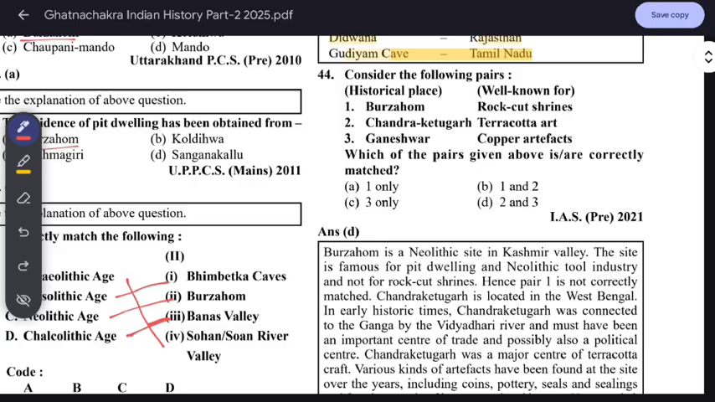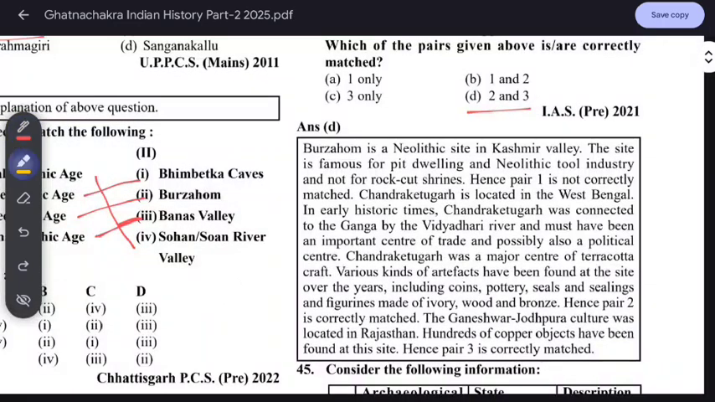Pairs which are correctly matched? Here Burzahom is a pit dwelling site, so the first is not correct. And second, Chandraketugarh is terracotta, correct. Ganeshwar is copper artifacts. If you know Burzahom is a burial site of human beings, we can find the answer, and we can do 50-50 here. So this is 2 and 3. Burzahom is a Neolithic site in the Kashmir Valley. The site is famous for pit dwelling and Neolithic tools industry, not for rock cut caves.